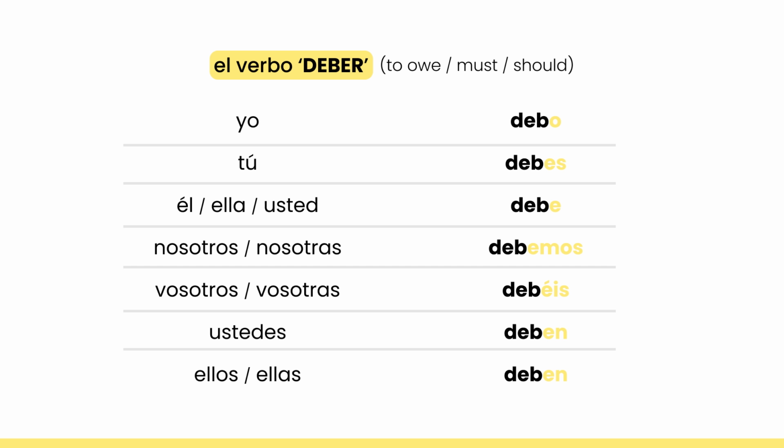And then if we look at the regularity of this verb, we will actually see that the verb deber is a regular verb because it has the same stem across all of the conjugations. And of course, the ending depends on who it is that we are talking about. But the first part of the verb, the stem, remains the same. So the verb deber is a regular verb in Spanish.